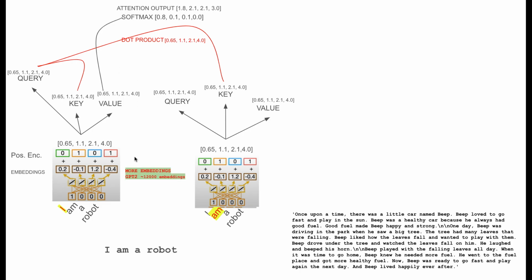I have given an embedding size of only 4 here, but GPT-2 has relatively 12,000 embeddings. So with a bigger embedding size and a much longer sequence, the computation becomes super high. So basically we need to find a solution. The solution is called sparse factorization.